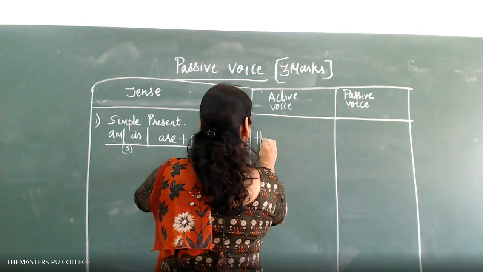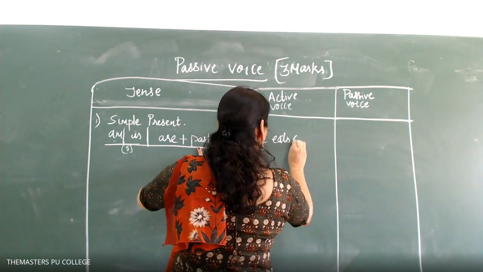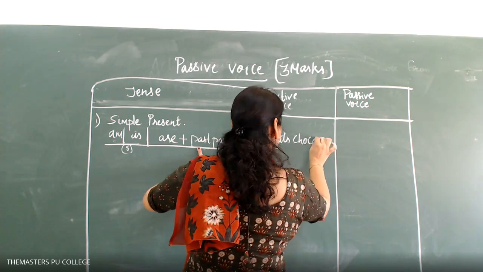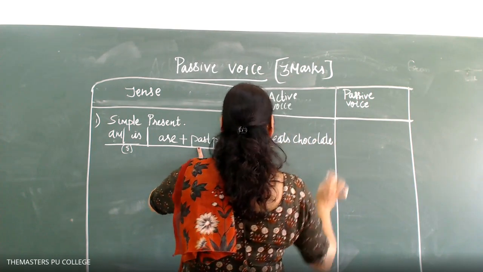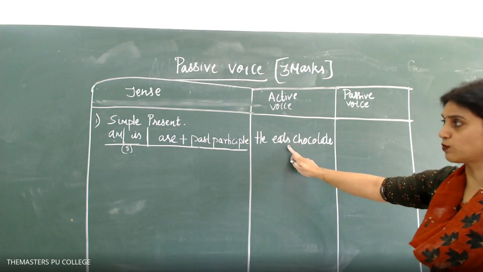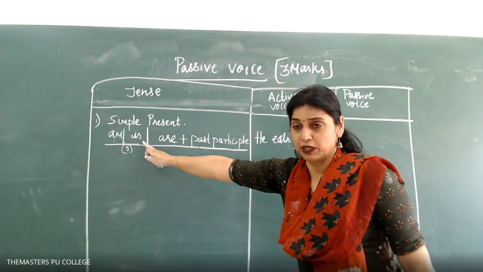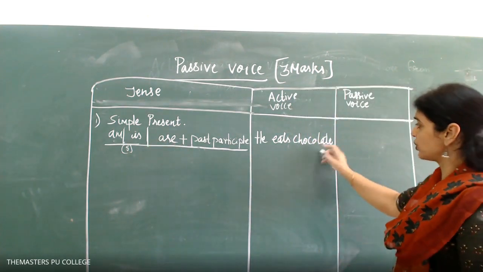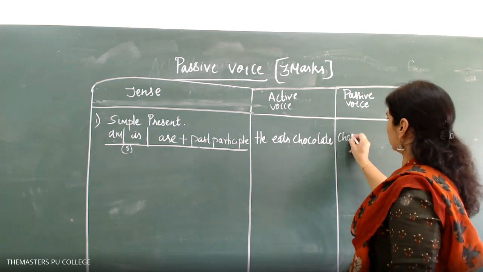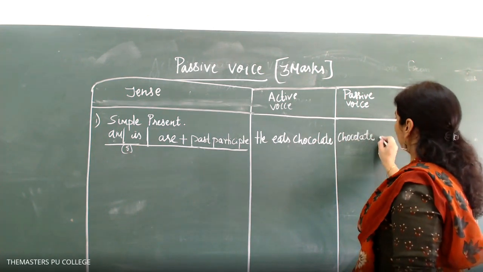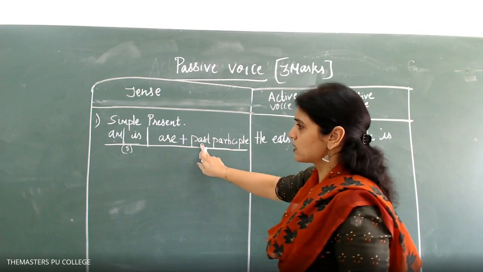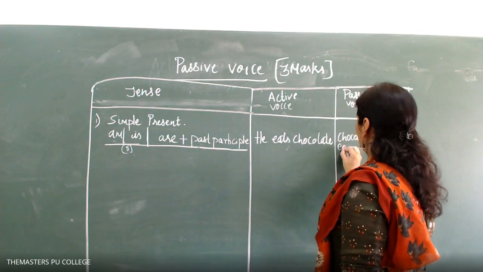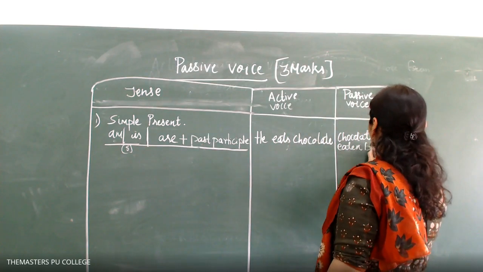Example, he eats chocolate. How does it change? Eats is which form? Is form. It's a present form, isn't it? So bring change here. Chocolate is eaten by him. Eaten is the past participle of the verb.